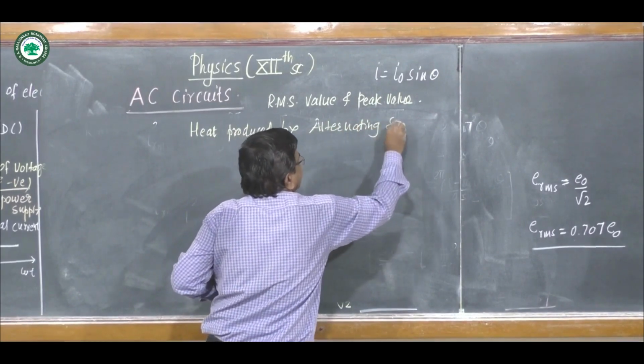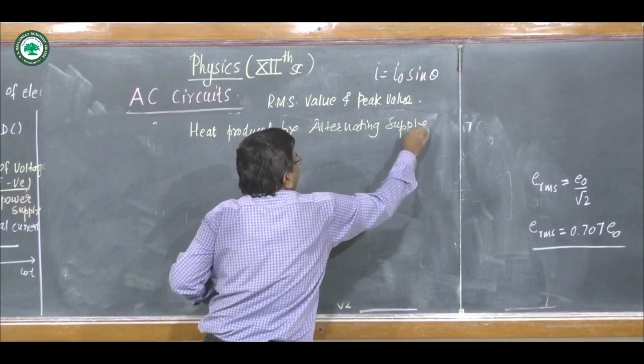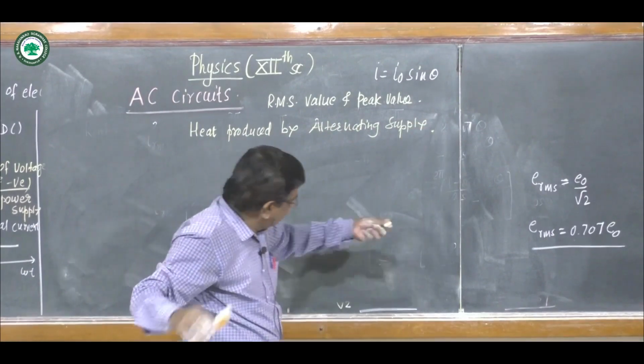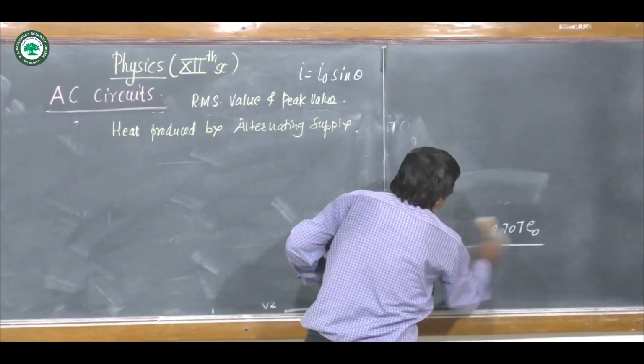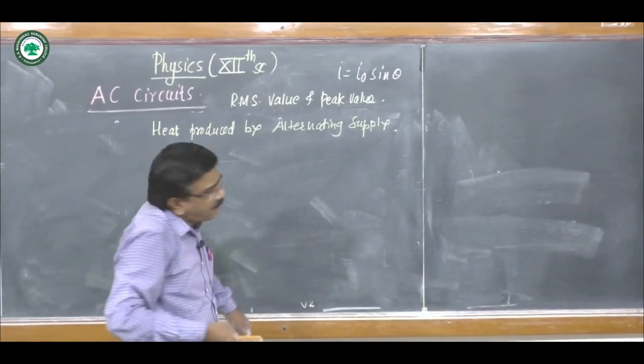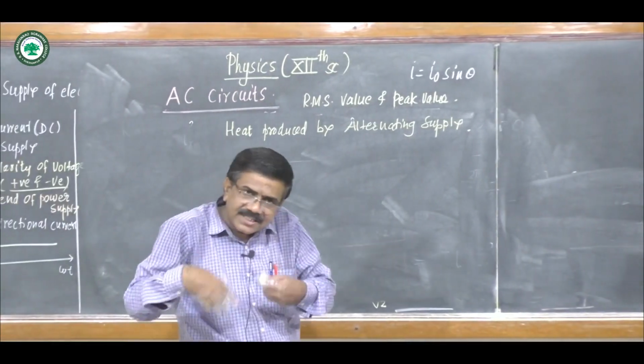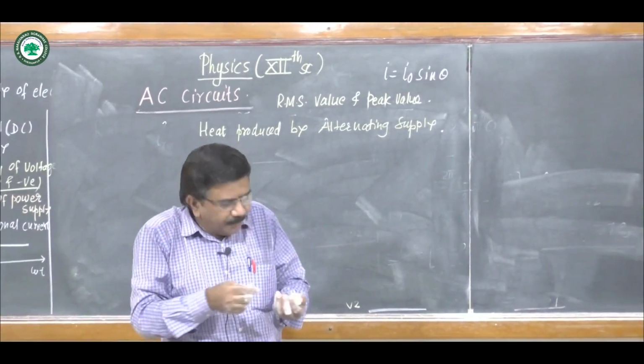We call it sinusoidal AC. The relation is the same, heat produced by the alternating supply, sinusoidal supply, over one complete cycle.